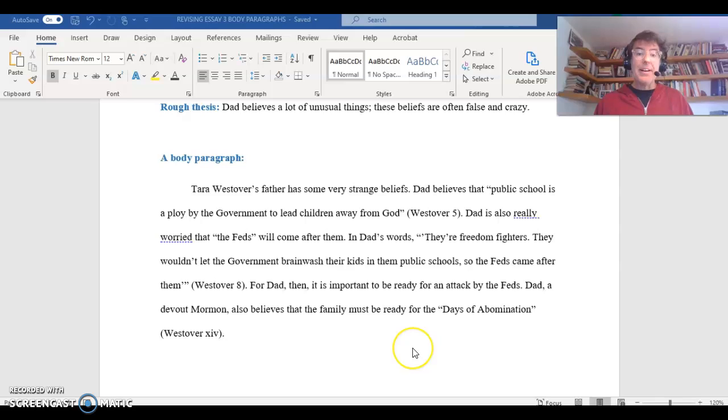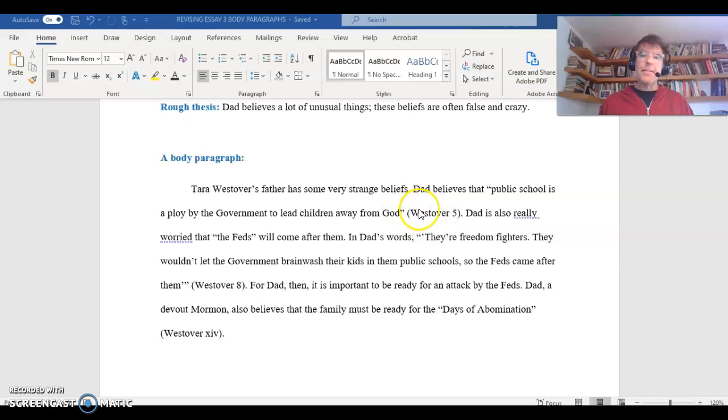Westover 8. For Dad, then, it is important to be ready for an attack by the feds. Dad, a devout Mormon, also believes that the family must be ready for the days of abomination. Westover, XIV.